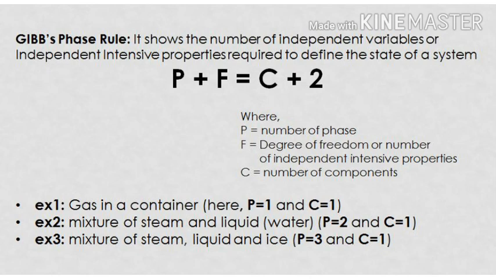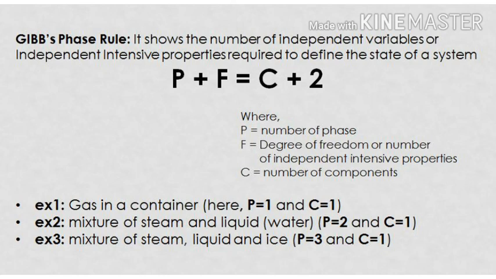And you know what this state is called? The state where ice, steam and water are observed simultaneously is called the triple point. And at the triple point we do not require any intensive property to define that system. Simply the word triple point is sufficient to define that state.